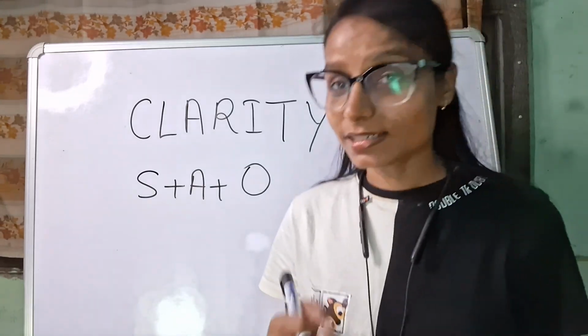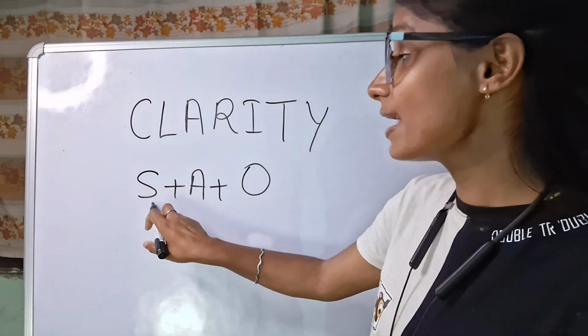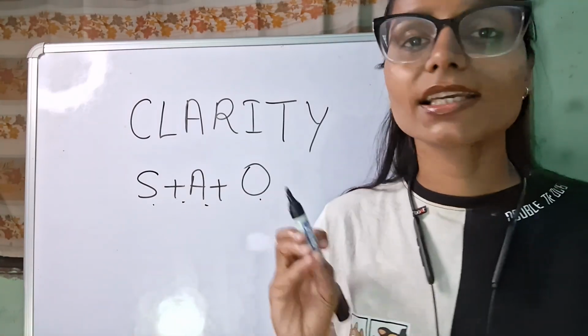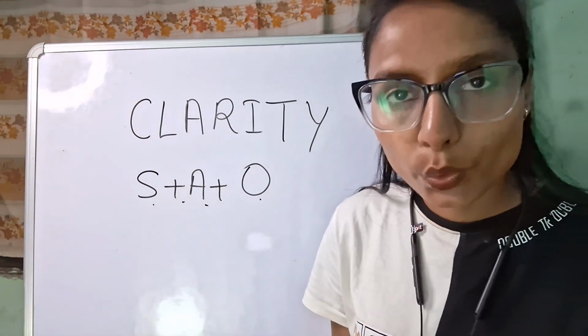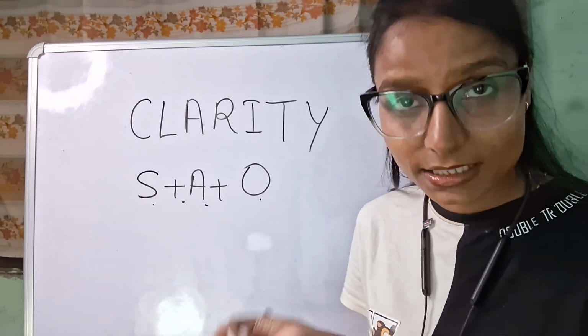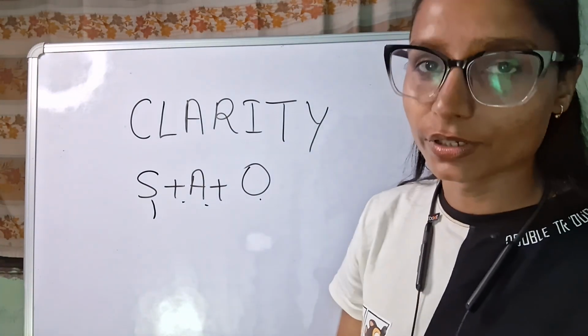So let's get started. Here I have written the formula S plus A plus O. In this way we can extract the core idea from any exaggerated title. What is S over here?